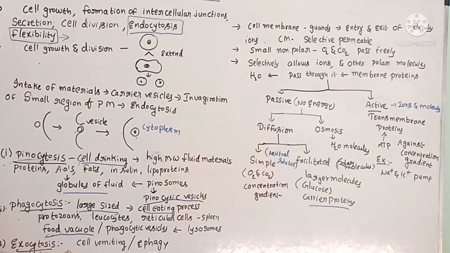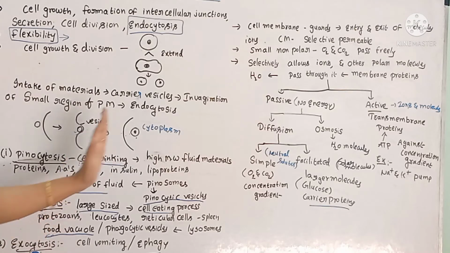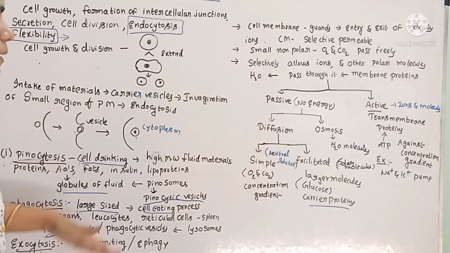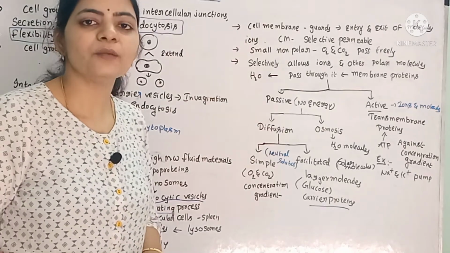If there are any waste materials or undigested food particles present in the cell, they need to be eliminated from the cell by the process of exocytosis. It is the reverse of endocytosis. For this also, the cell membrane is required, and this process is called cell vomiting or emesis. These are some of the functions performed by the plasma membrane.